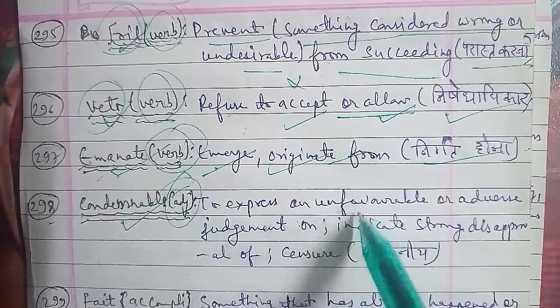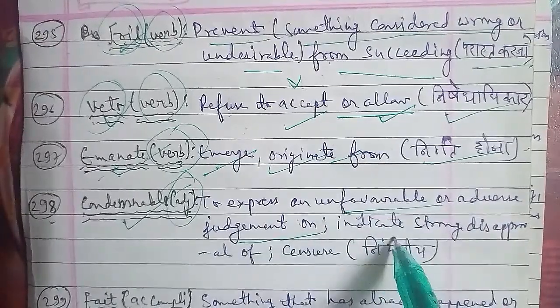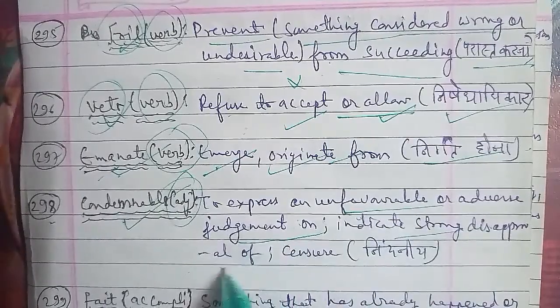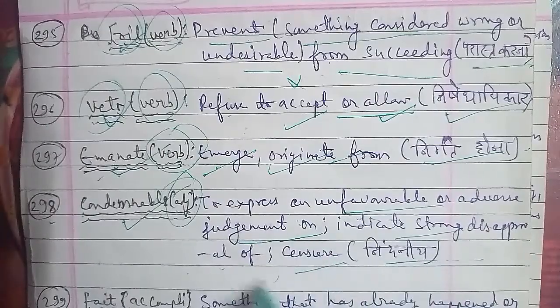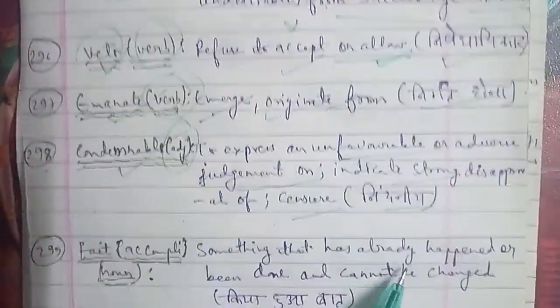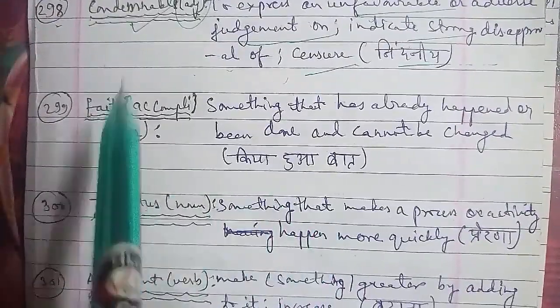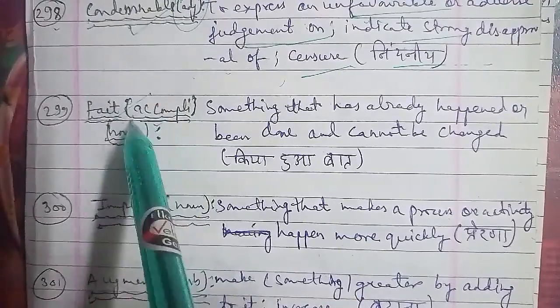Something that has already happened, जो already हो चुका है, and that has been done and cannot be changed, and you are not able to change those things that have been done before. In Hindi that is किया हुआ बात या फिर किया हुआ काम, then you can use the word fait accompli there, and that is used as a noun here.